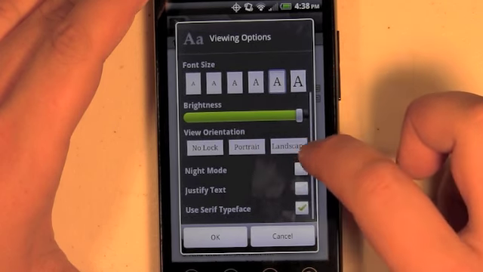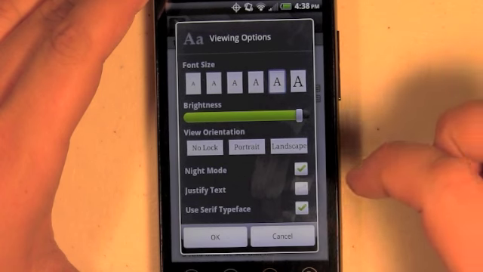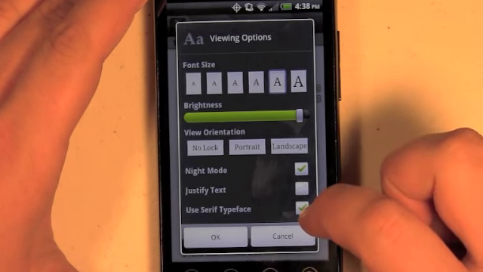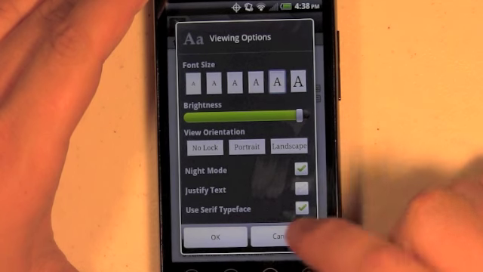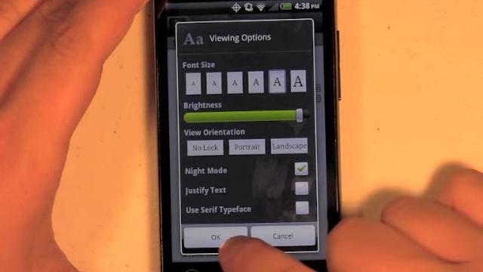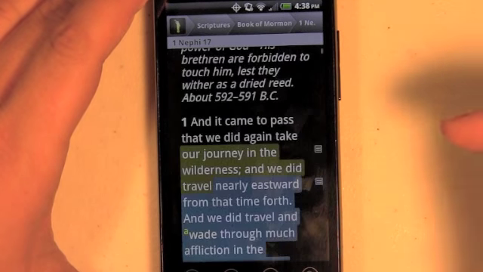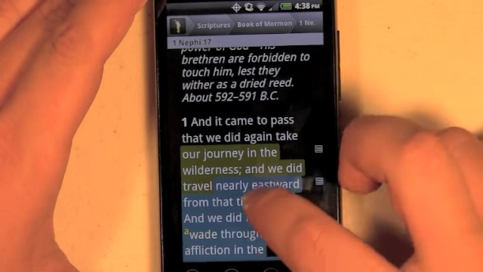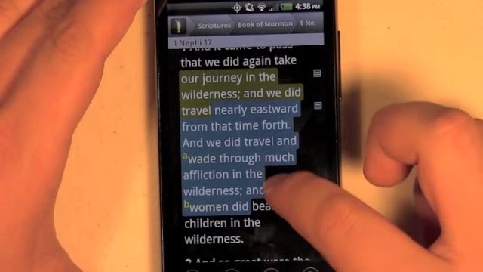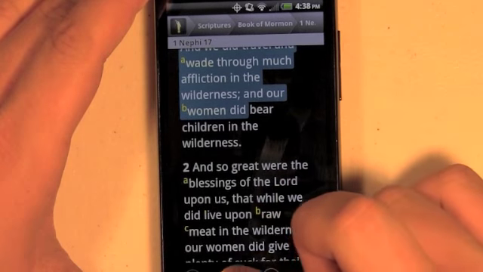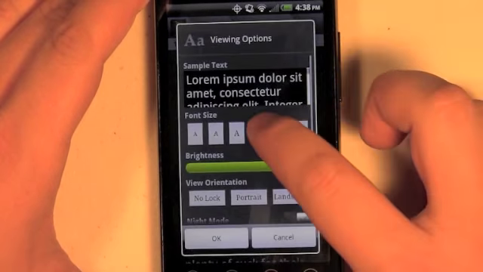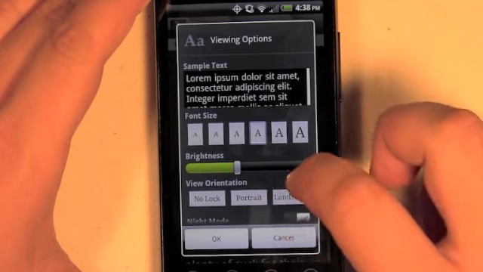if I want to. I can move it to night mode so that it's black background with white text, and I can change the type of font and also justify the text. So you'll see those, once you say OK, those changes go into effect immediately. And I can go back in and change them any other way that I would like.